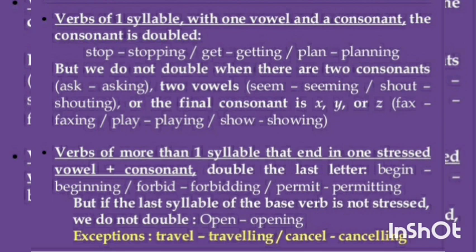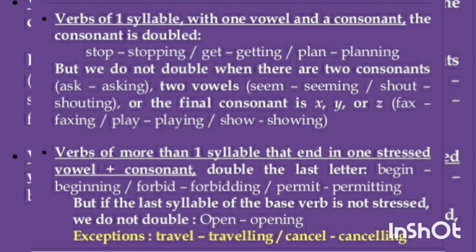Verbs of one syllable with one vowel and a consonant, you have to double that consonant. Stop. Here P is your consonant, one consonant, and just before the consonant O is the vowel. So you need to double the consonant. So double P plus ing. Stop, stopping, get, getting, plan, planning.